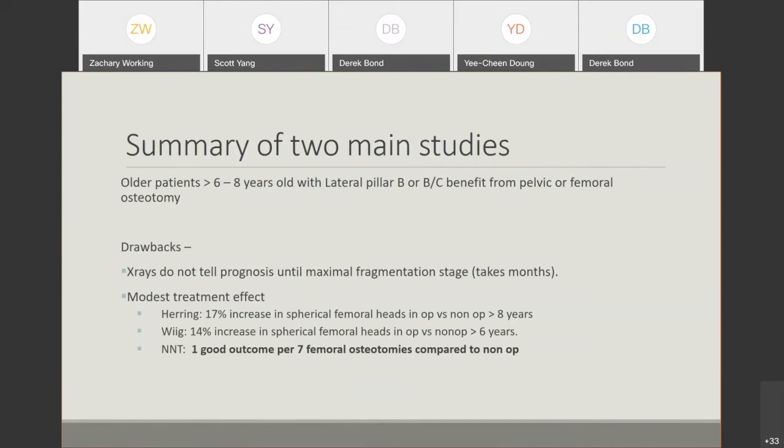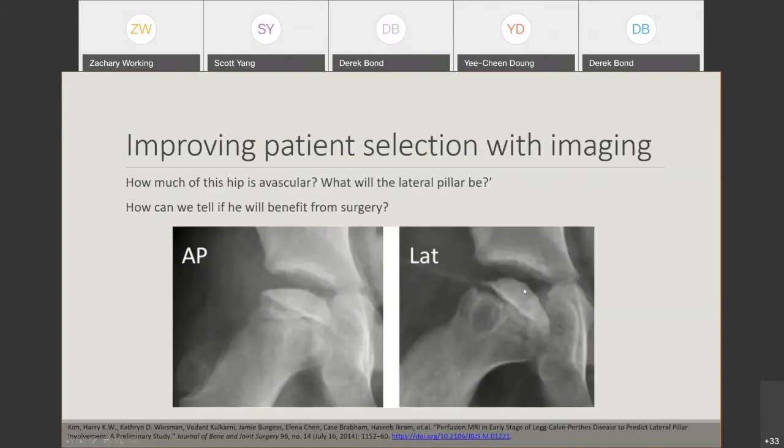Dr. Little published on the number needed to treat for having a good outcome. You need to perform 7 femoral osteotomies to have one good outcome compared to non-surgical treatment. Again, I wish this was much higher. I wish this was 1 or 2, but we can see that the surgical treatment has modest benefit.